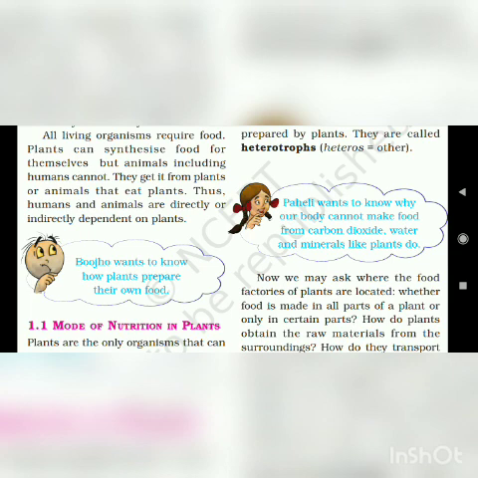So somehow, indirectly, we are having plants only. And vegetarians obviously eat plants, because they don't eat chicken or mutton. Thus humans and animals directly or indirectly depend on plants.